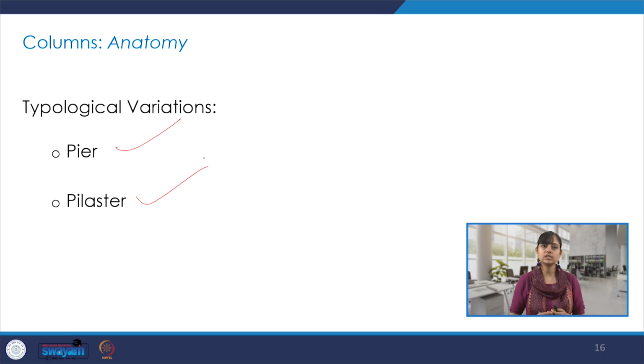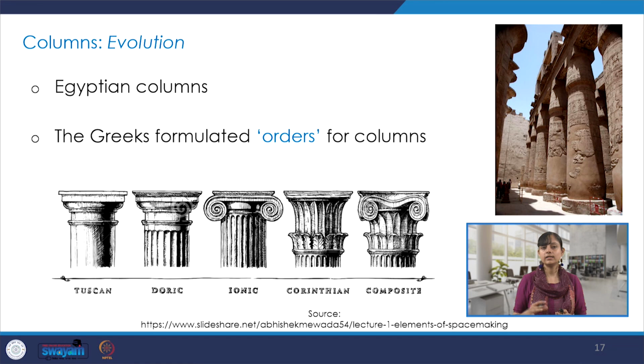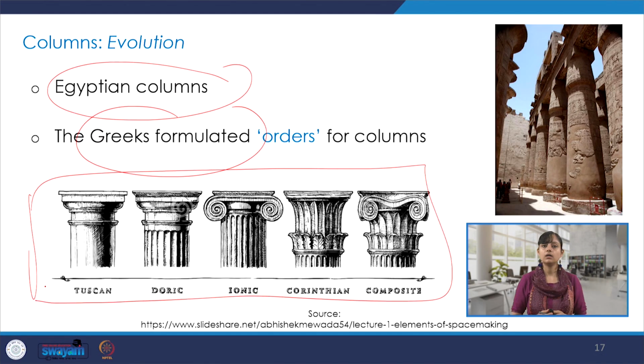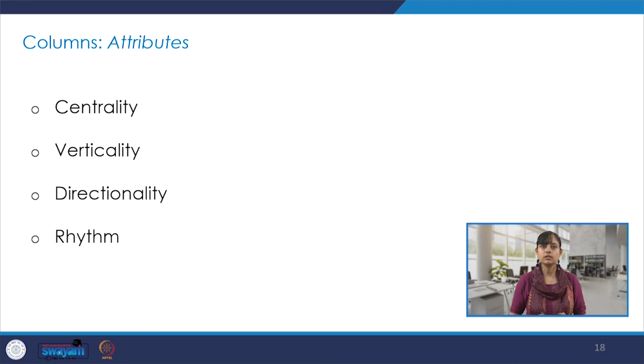So all of these, and why they are technically these different classifications, and what are the examples of these. Also a little bit on the evolution, starting with the Egyptian columns, then Greeks, and the five orders that we still follow, and there is a great value, and we still read a lot about these, and we discussed all these in detail.